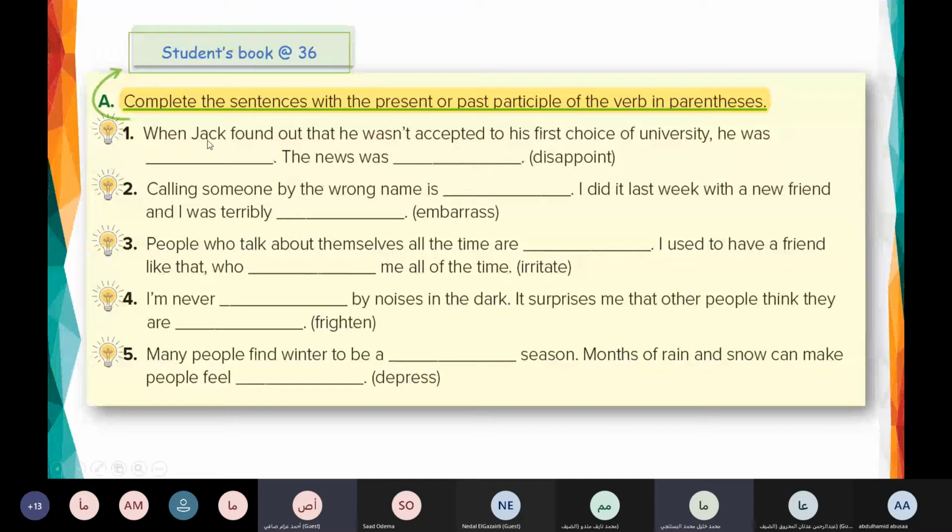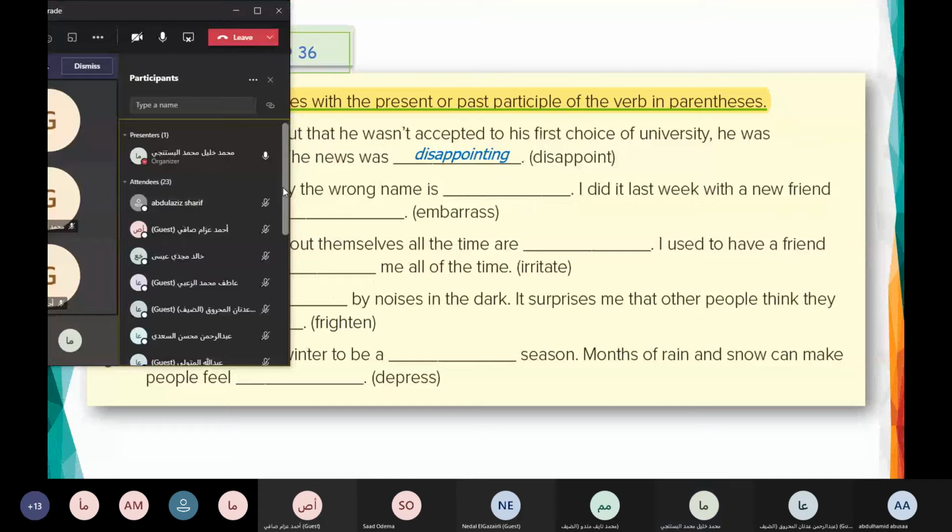So the first one here, we describe what his feeling was when Jack found out that he wasn't accepted. He was what? Depressed, because the news was disappointing. Yes, disappointed, and the news was disappointing. Good. Here we described his feeling. Here we describe the cause of that feeling. The news was disappointing.